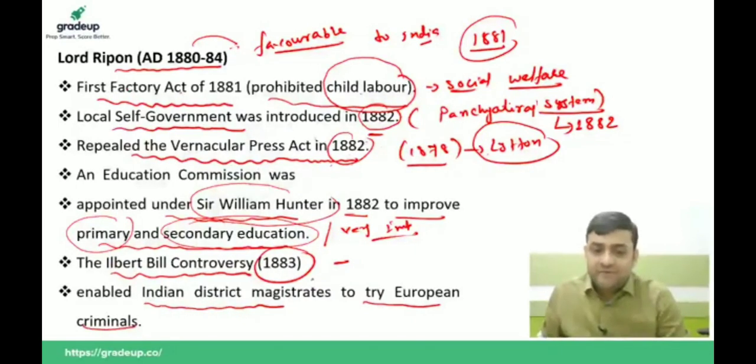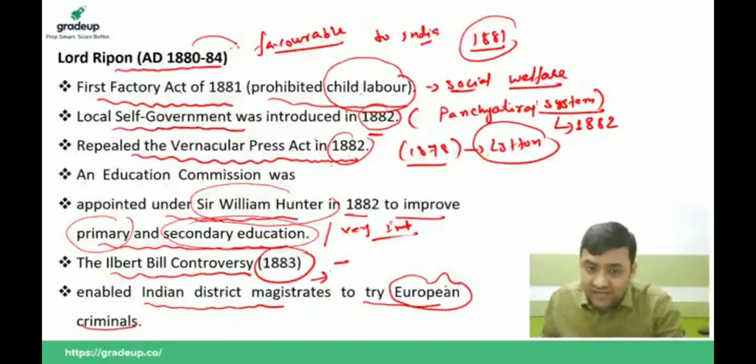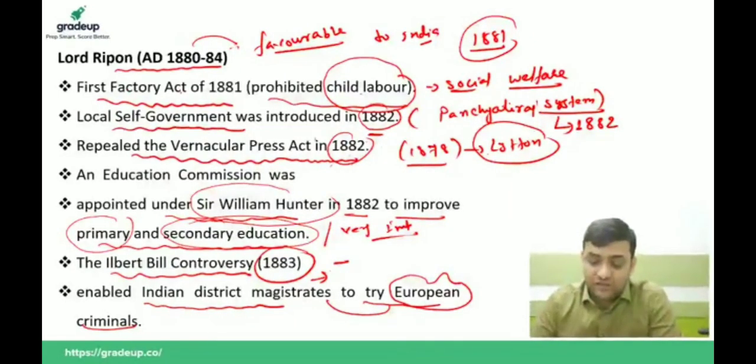It means that if any European is found guilty, he can be tried and punished by an Indian judge or Indian magistrate, because previously a European could be tried only in a European judge's court, none other.